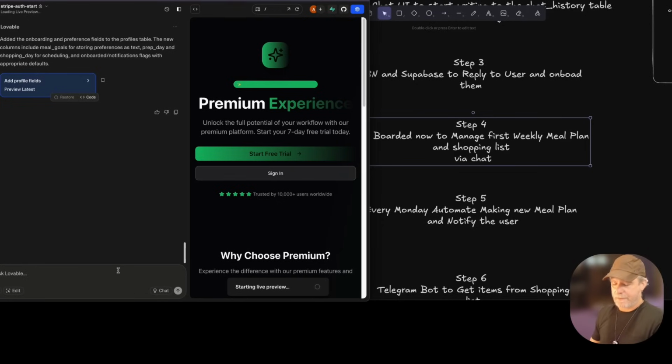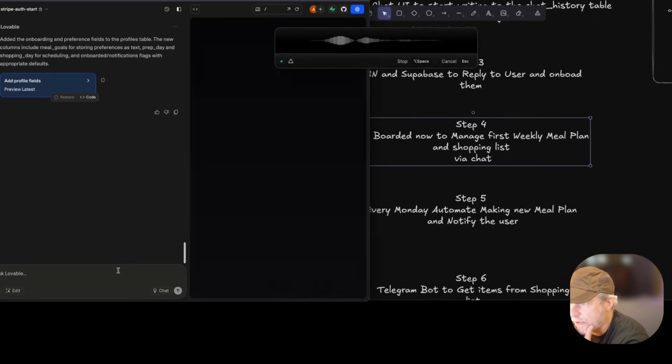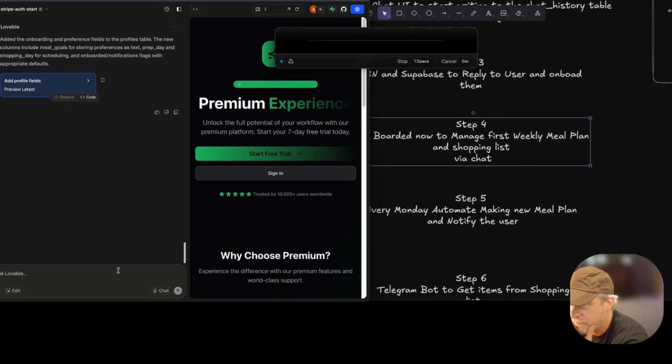Okay, all right. So we're ready for the meals table. I want to keep this simple. Every week has one row in the table for the user. So we basically want to just know that the most current one is the most current week for the user. And then that table will have a varchar, or a field that can handle a lot of text to store the particular meal plan.